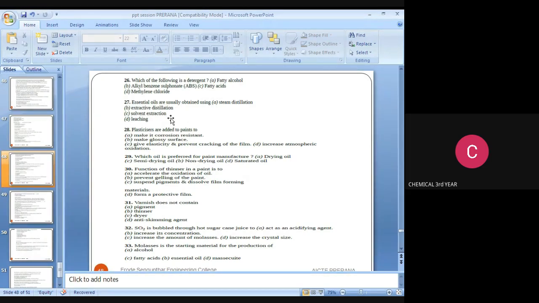Next, move on to the next question. Plasticizers are added to paints to, the options are make it corrosion resistant, make a glossy surface, give elasticity and prevent cracking of the film, and the fourth option is increase atmospheric oxidation. So the answer is C, that is, give elasticity and prevent cracking of the film.